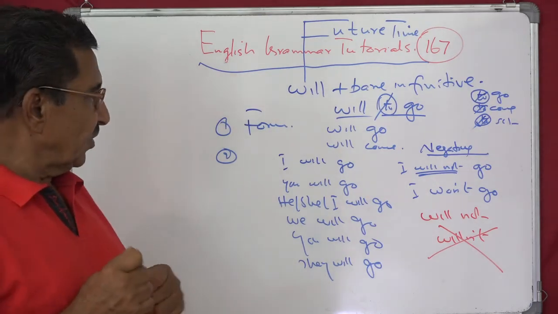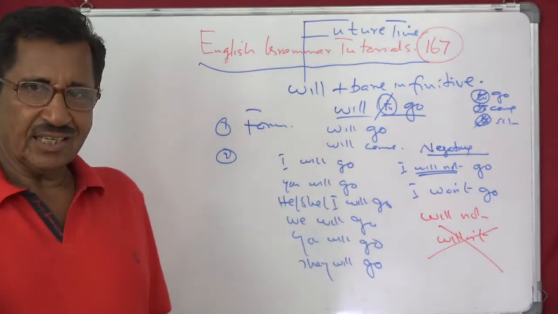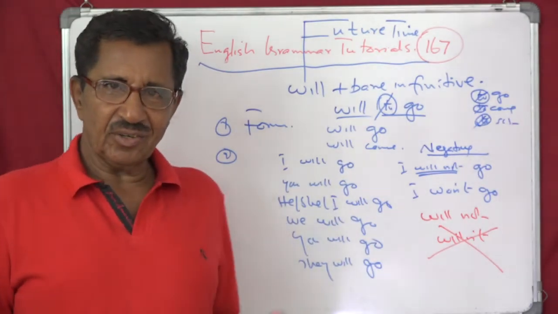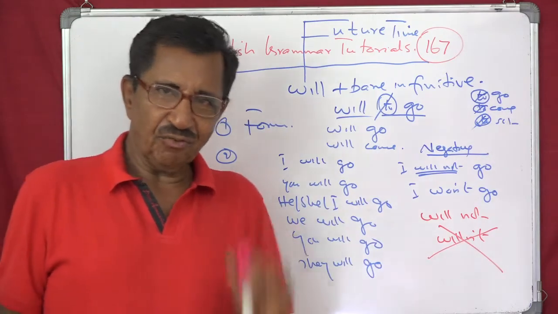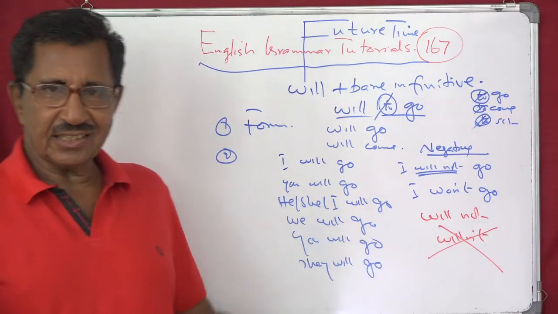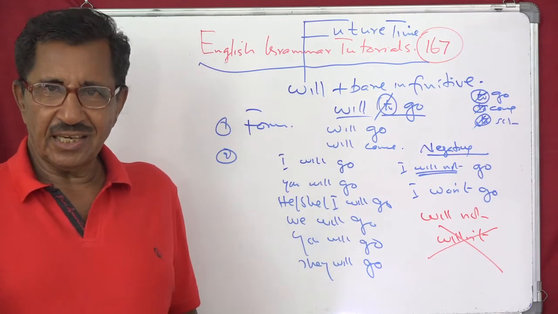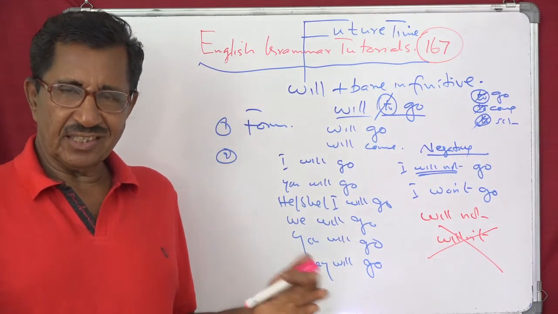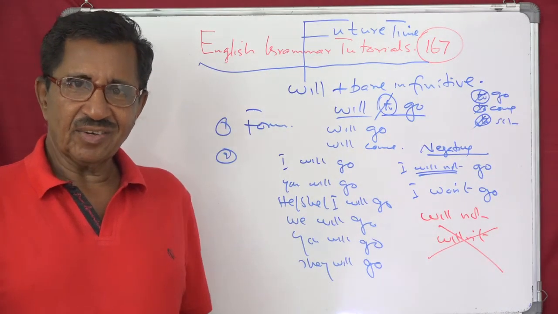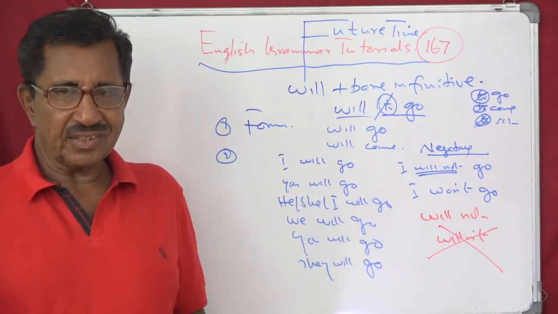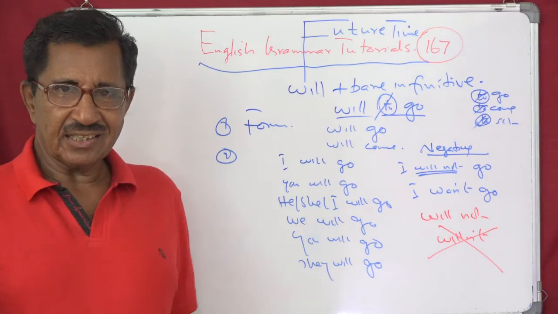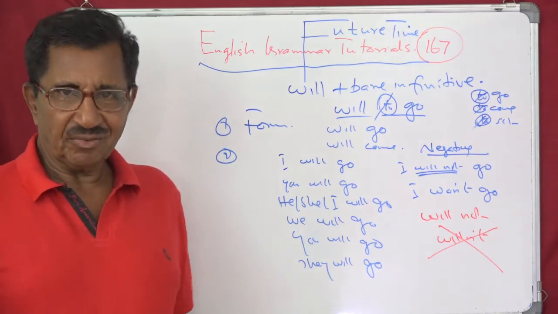Now very simple. First 3 steps we have done already. Learning any tense we go step by step. First is the form, second is the distribution, and third is the negative. Fourth is the yes or no question, fifth is WH question, and then you have got the passive. So the remaining forms we will see later. Today let us be satisfied with this form.